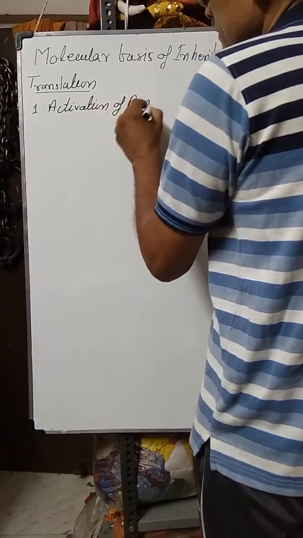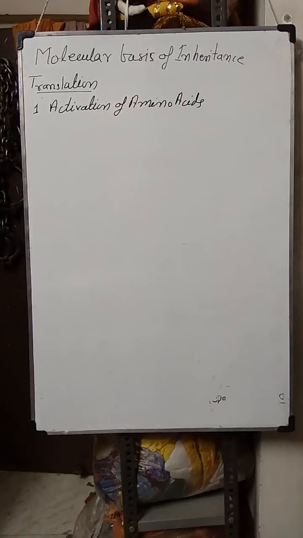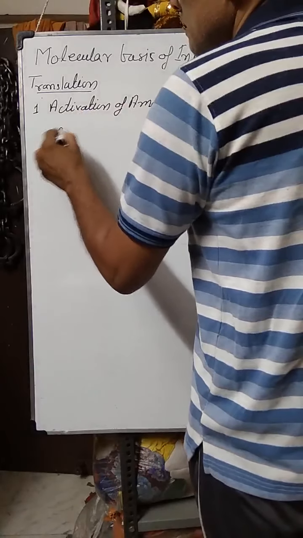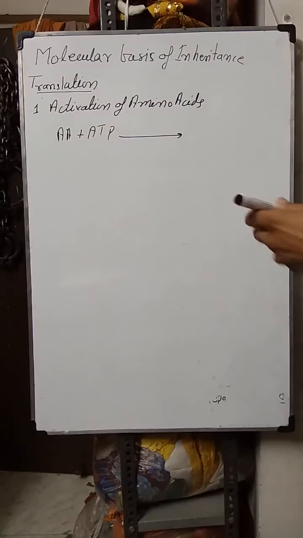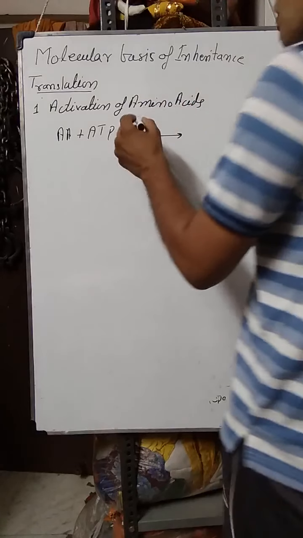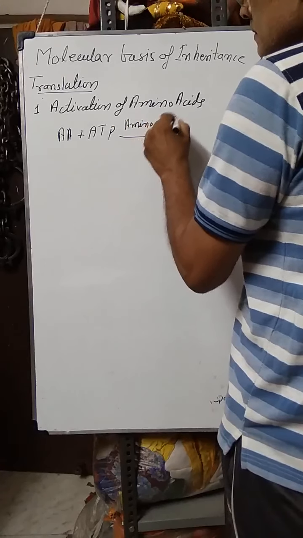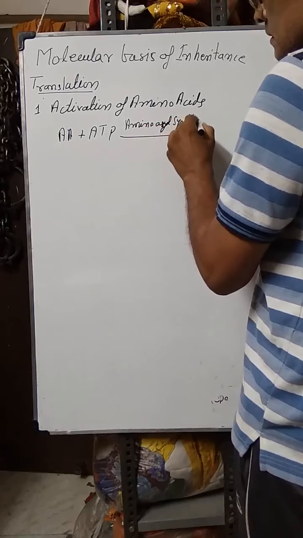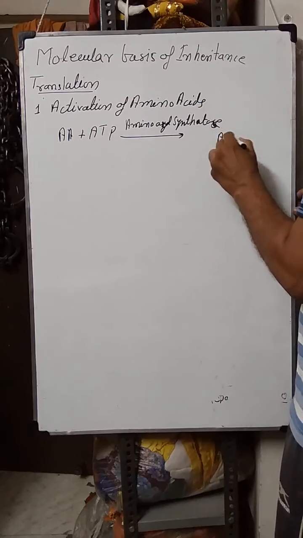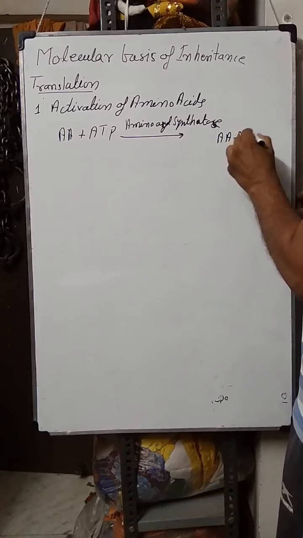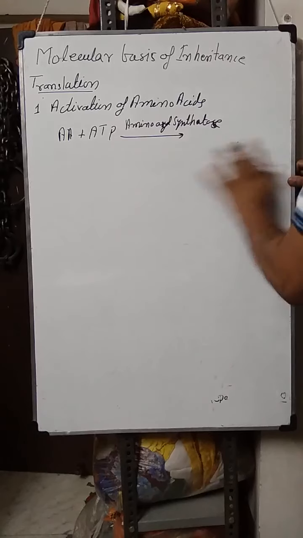During this stage, the amino acid reacts with ATP in the presence of the amino acyl synthetase enzyme, which forms the amino acid AMP enzyme complex.